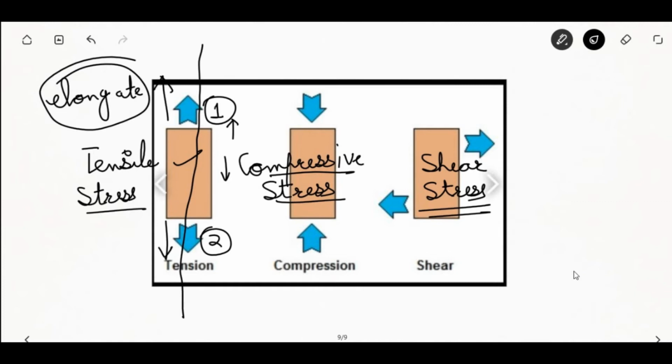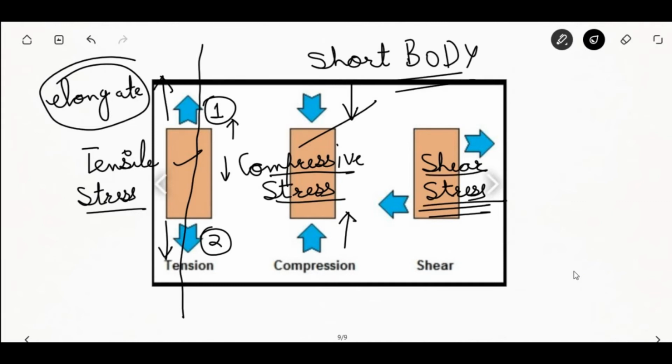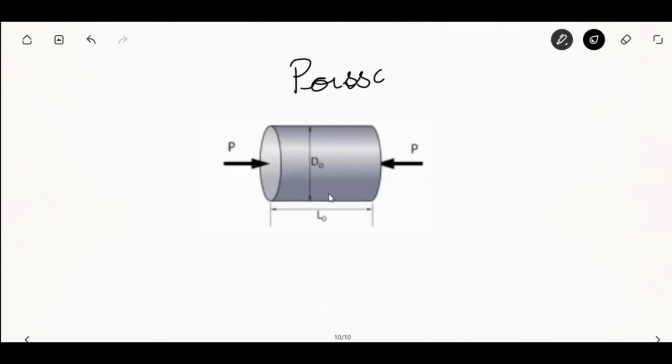Second comes the compressive stress. It results when a body is subjected to two sets of forces in the same straight line but toward each other. So the load tends to shorten a body. And the third is the shear stress. It is the result of two forces directed parallel to each other, and a stress that tends to resist a twisting motion or sliding motion.